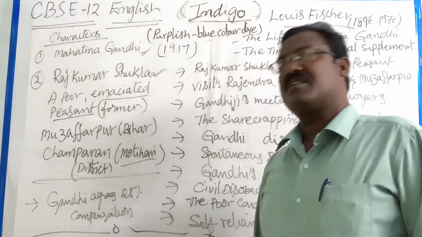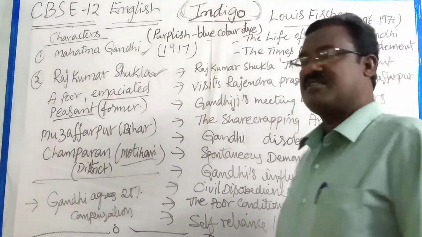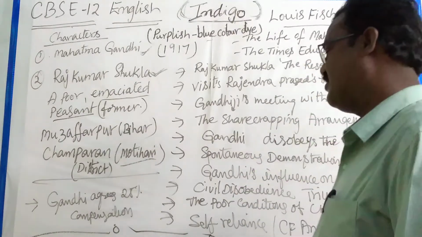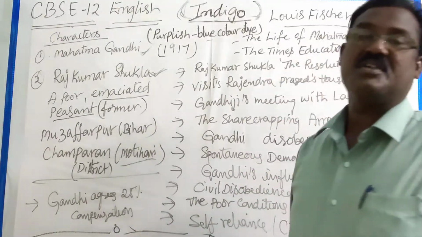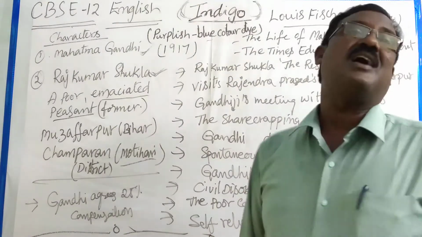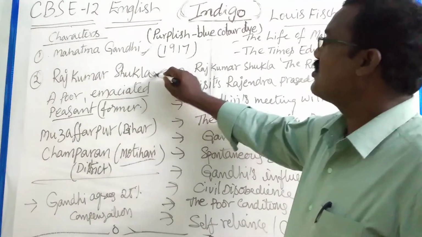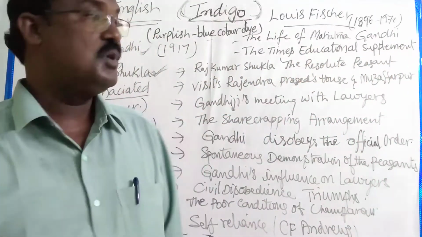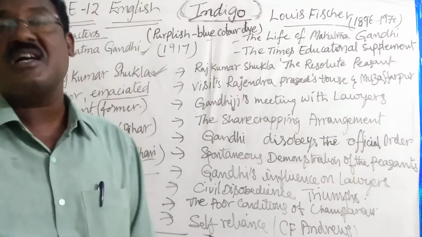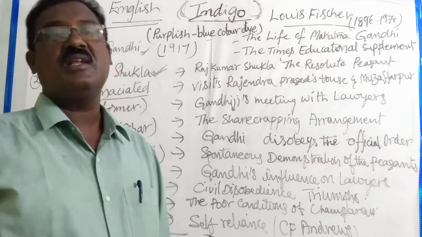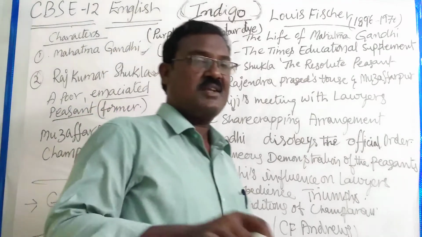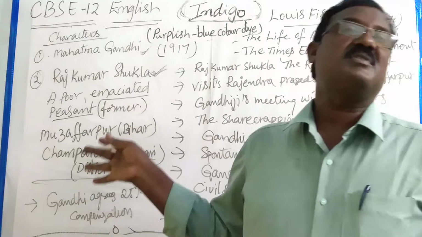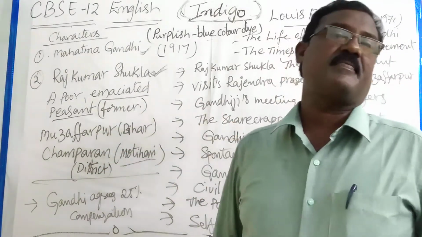So wherever he went, whatever the state, whatever the city, the problems of all the people, particularly those caused by the hands of the Britishers, all the problems of Indian farmers and Indian people were solved. At that time, Rajkumar Shukla happened to hear of the great work done by Mahatma Gandhi. So he wanted to invite Mahatma Gandhi to Bihar, particularly Champaran district, to get their problem solved.